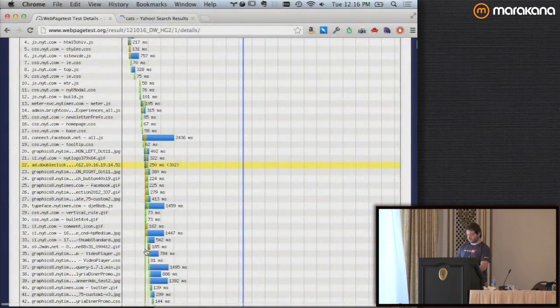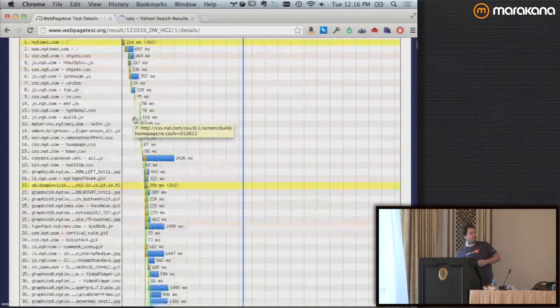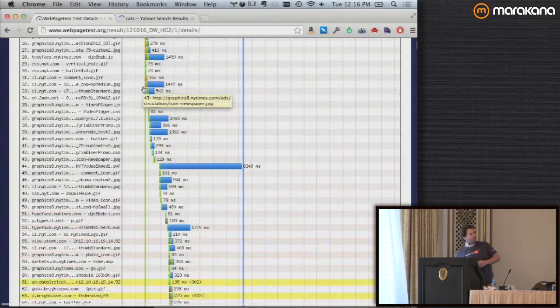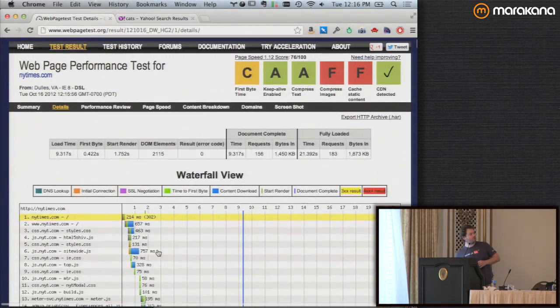Basically, this green line is when it starts to render, and because they start loading within about 200 milliseconds, it takes them about a second and a half to render the page, about 2 seconds at the top. Now imagine if their first byte took a second, because they were waiting on all of these dependent resources before they started loading stuff. Then you've got a page that takes 3 seconds instead of 2 seconds.